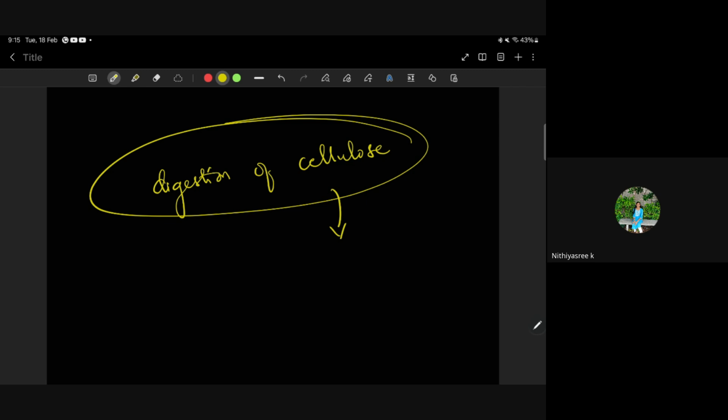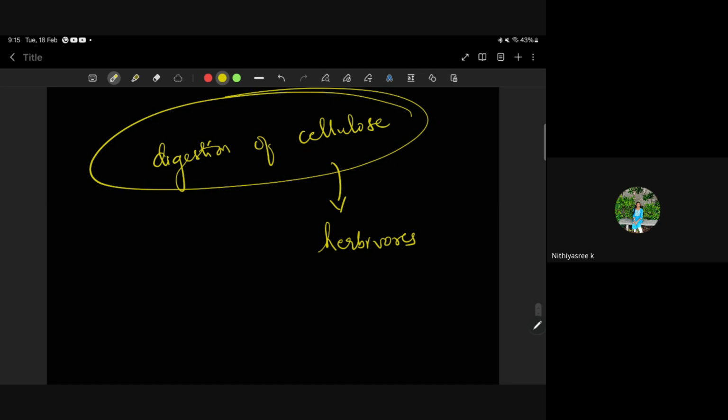Herbivores, ma'am. Very good. Herbivores. So for the digestion of cellulose in herbivores, there is a particular adaptation. What is that adaptation, Nityashri? They have a longer small intestine than carnivores. Very good. Longer small intestine. Why do you think they have a longer small intestine?